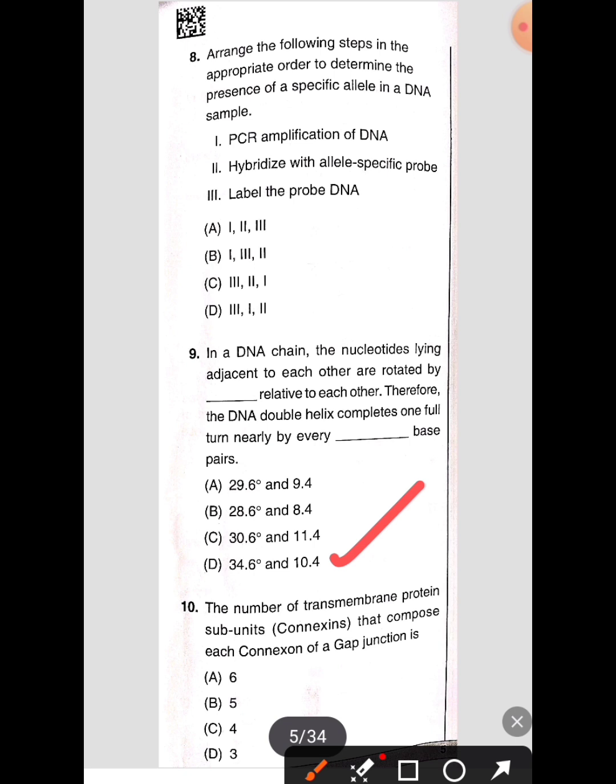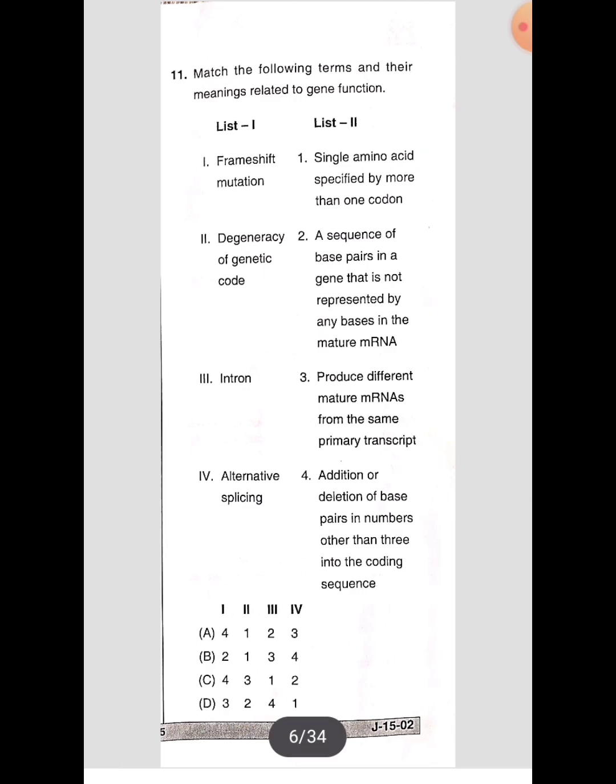The number of transmembrane protein subunits, they are called connexins, that composes each connexon of a gap junction is. Options are 6, 5, 4, 3. So the correct answer for this question is 6. Let's see the next question.